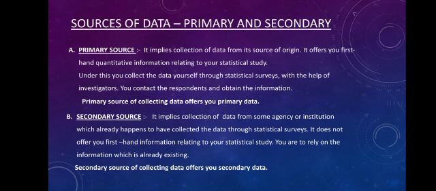We will directly go to the place of origin where the data exists and extract it from the people there. The people from whom the data is collected are called respondents. So the primary source of collecting data gives us primary data. The data you get from the primary source is called primary data.